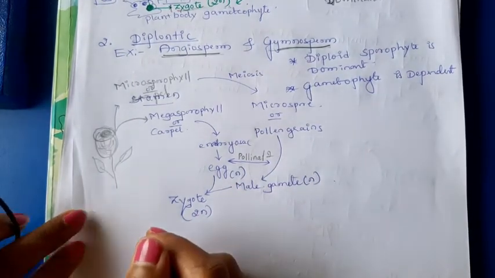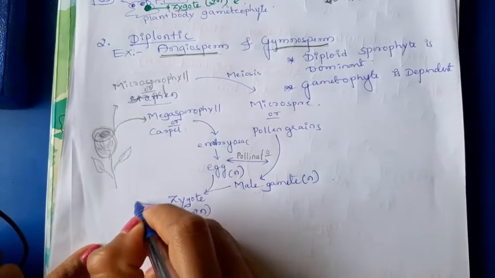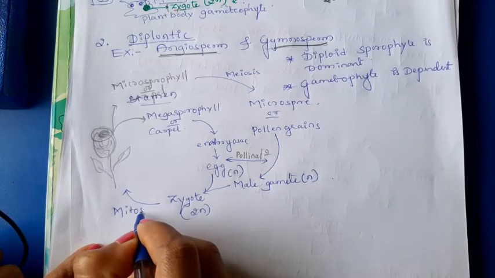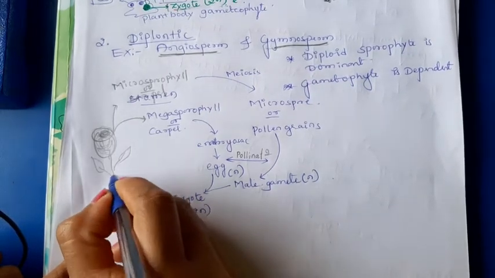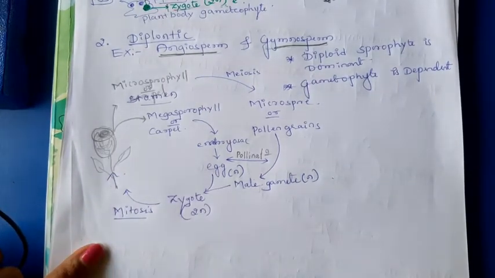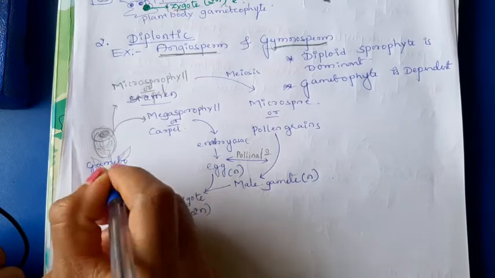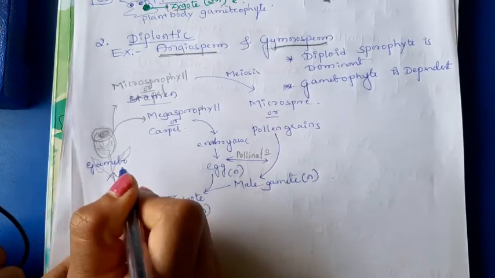After the formation of zygote, it undergoes mitosis to form a sporophytic plant body.